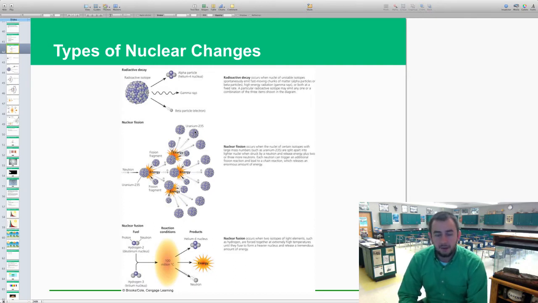Nuclear fusion is an awesome theory and a great idea, but unfortunately it's hard to get anything to be 1 million degrees Celsius, so it's very hard. We've actually never done it, but it would be a major source and a perpetual source of energy. This is what the sun uses. So it's kind of interesting. Those are our major three types of nuclear changes.